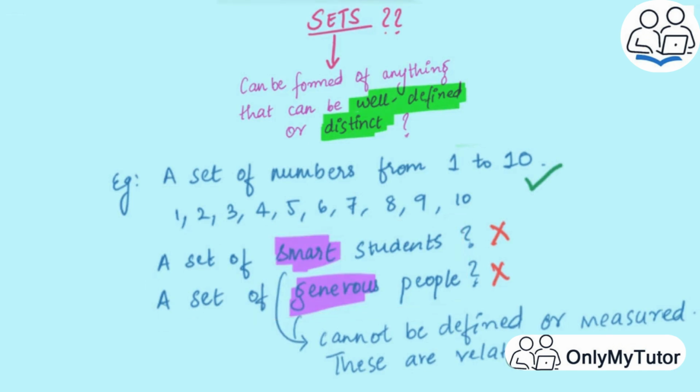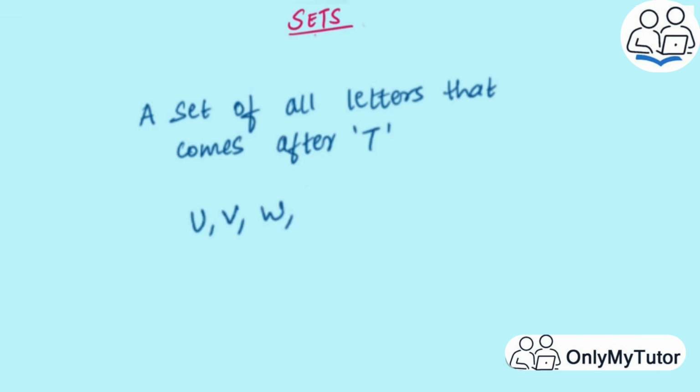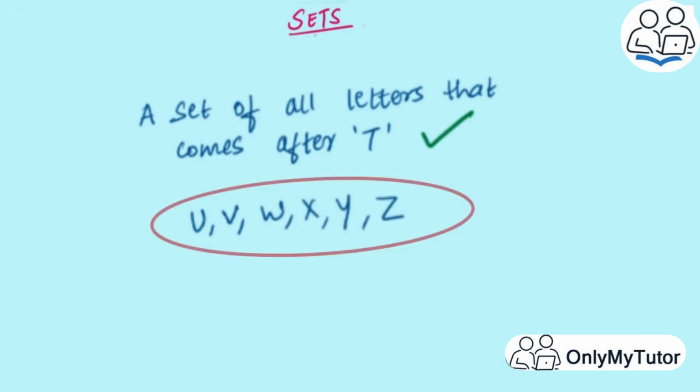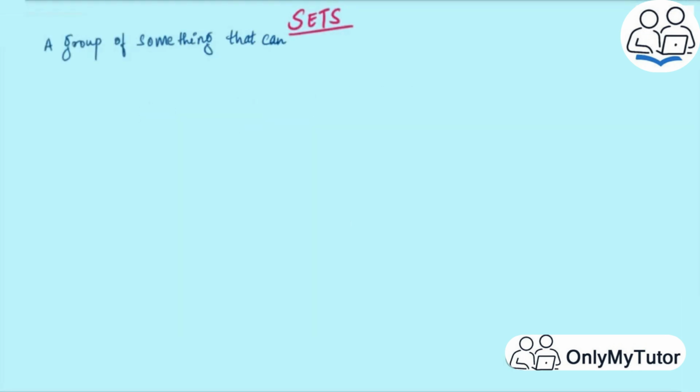Let's take a simpler example. A set of all the letters that come after T. So what all letters will be there? U, V, W, X, Y and Z. Yes, so this can also be called a set, right? Let's see a few of these examples if we can form a set of them or not.